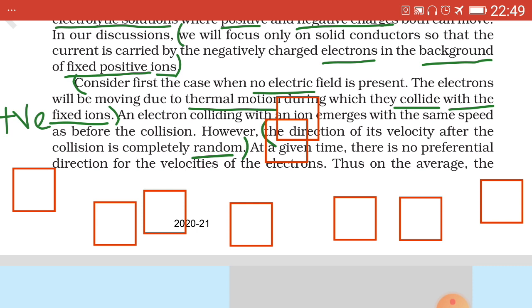The electrons will be moving due to thermal motion. Thermal motion is the important word. During this they collide with the positive fixed ions. Hence, the direction of the velocity after the collision is completely random. Random means zigzag, haphazard.